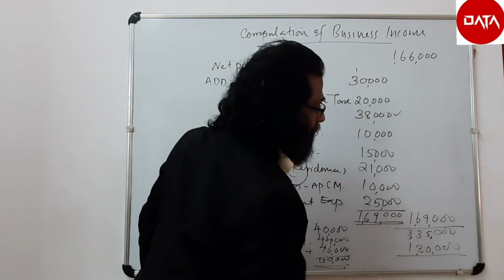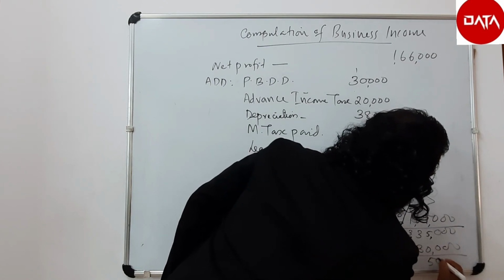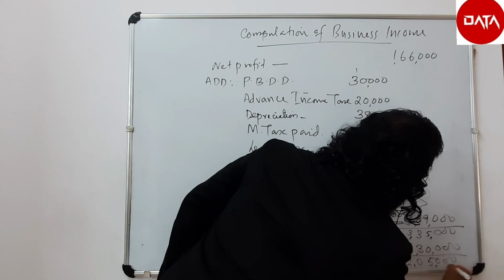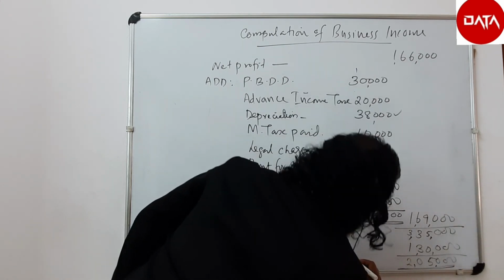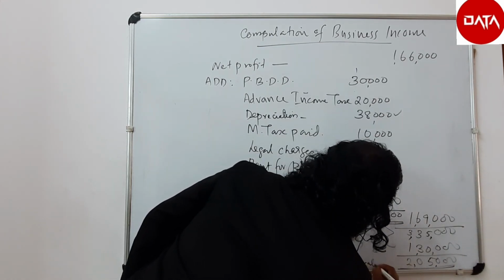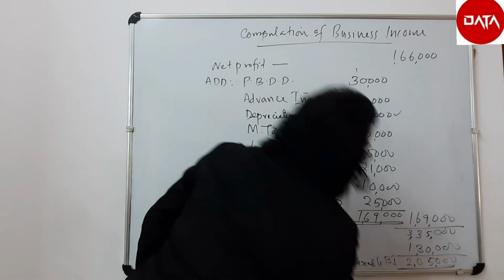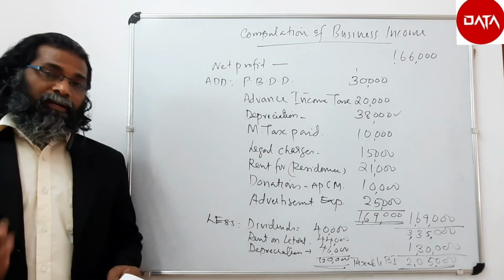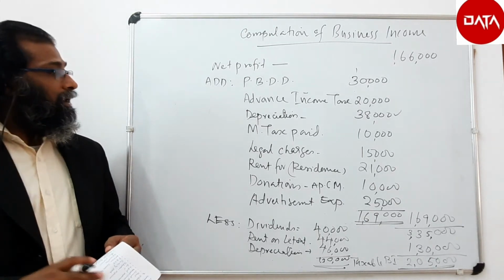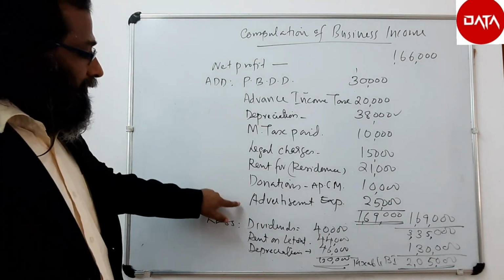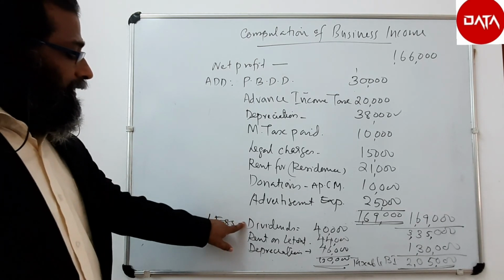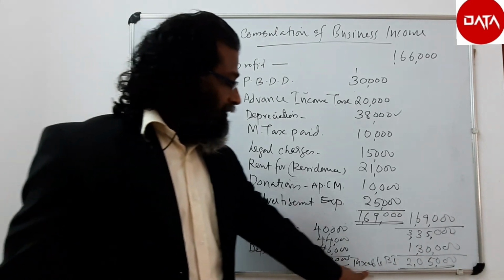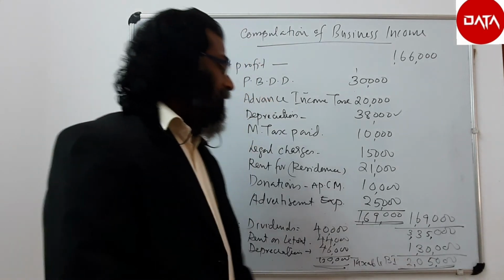Therefore, the taxable business income is equal to 2,05,000. So here what we have done is we added back the inadmissible items and deducted permitted items, so that we got the taxable business income 2,05,000.